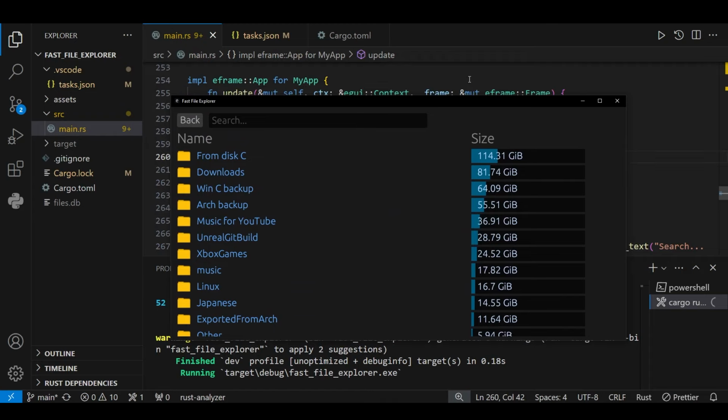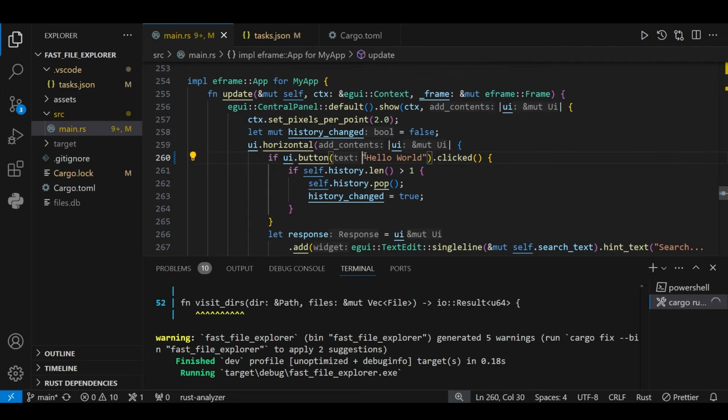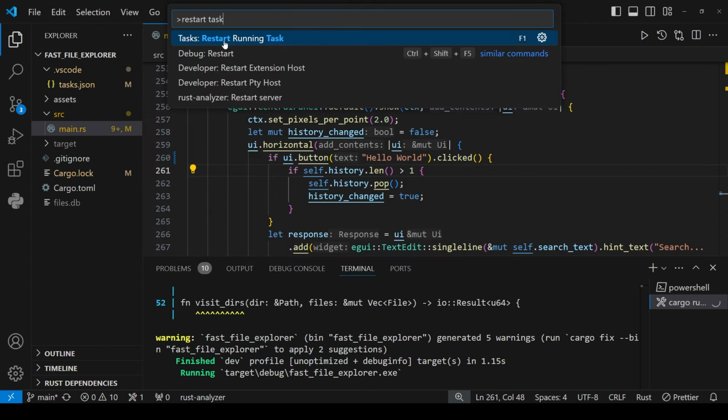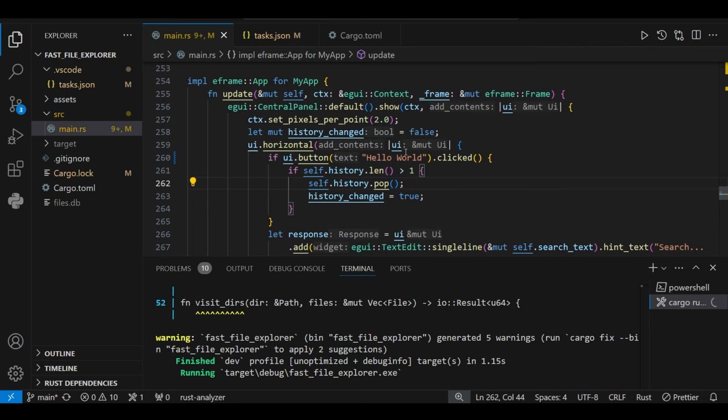And when I've made a change, for example this back button, instead of back to say hello world, when I press F1, now I see the change automatically. F1 just restarts the current running task. This made the learning process a lot faster.